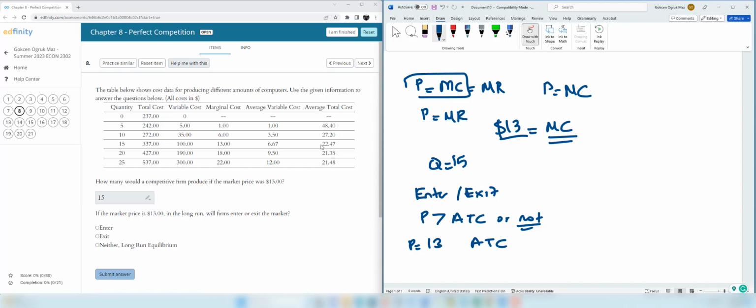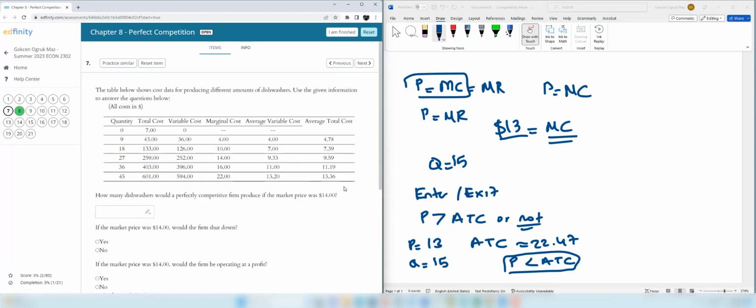When the price is $13, the profit maximizing quantity is 15, and at that quantity ATC is 22.47. As you see, price is less than ATC. In this situation, firms are making a loss in the long run, so they are going to exit the market.